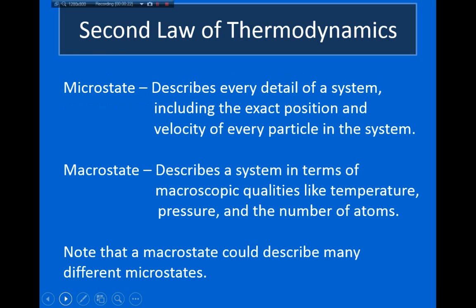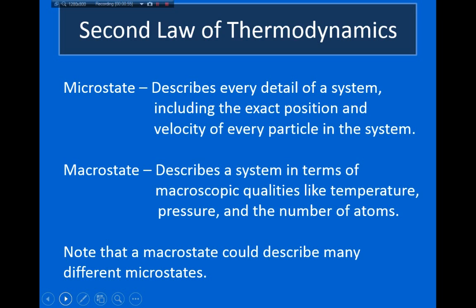And to understand what we mean when we talk about the disorder in a system, we first need to understand the concepts of microstates and macrostates. Now, a microstate is a state that is defined by the microscopic properties of the system. So, for example, when we're looking at a gas, a microstate is defined by defining the positions and velocities of every single molecule inside the gas. A macrostate, on the other hand, is a state that is defined by the macroscopic properties of the system, things like pressure, temperature, and the number of atoms.